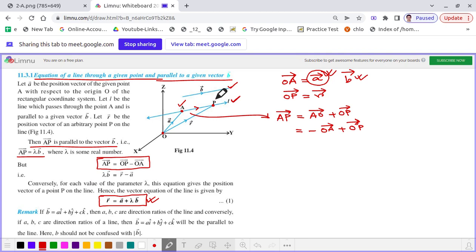In this case it is P, that arbitrary point whose position vector is R. And lambda is any real number.